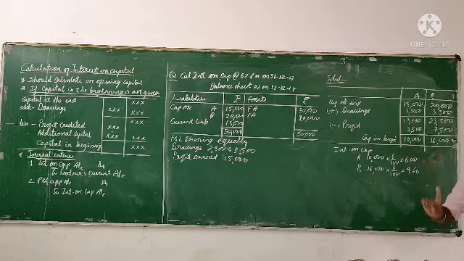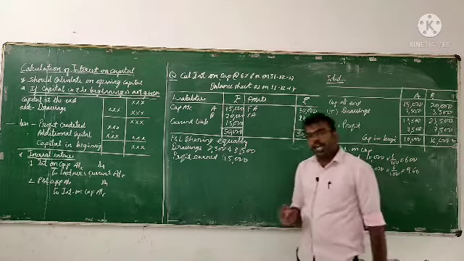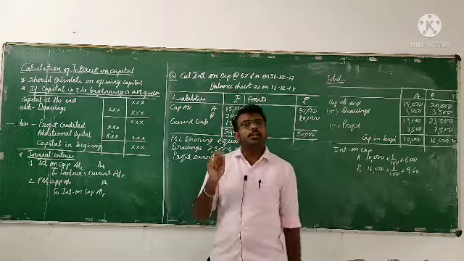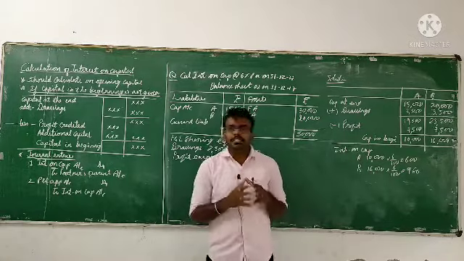For this we have to calculate the interest on capital. So interest on capital for A is 10,000 into 6 by 100, which is 600, and for B 16,000 into 6 by 100, which is 960. So like this we have to calculate the interest on capital. Hope you are clear with this concept.